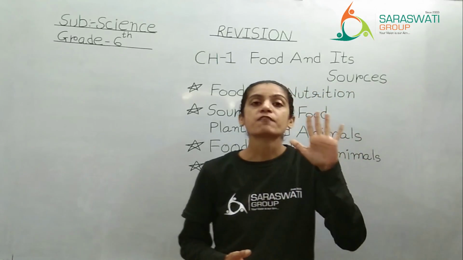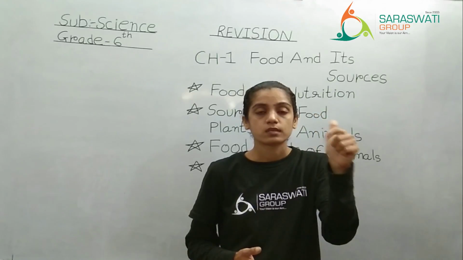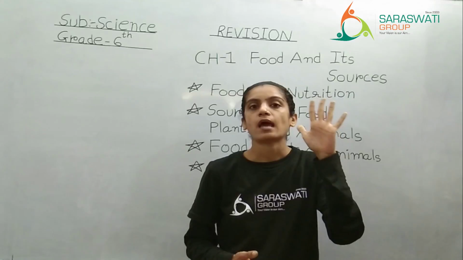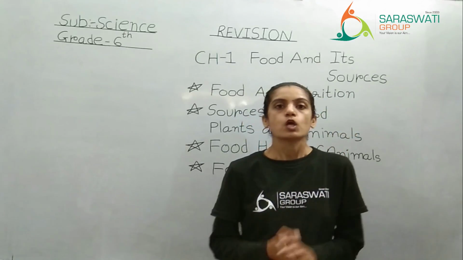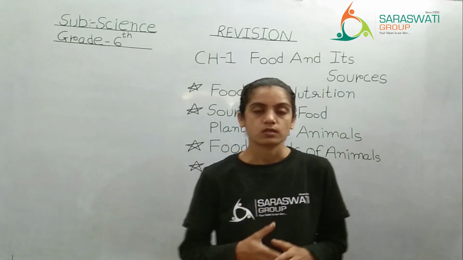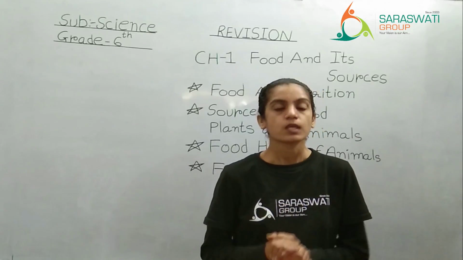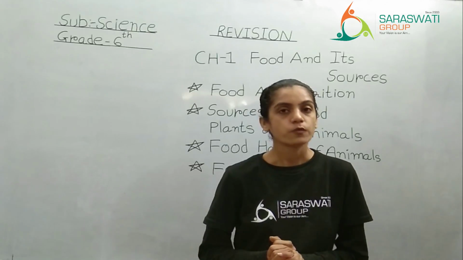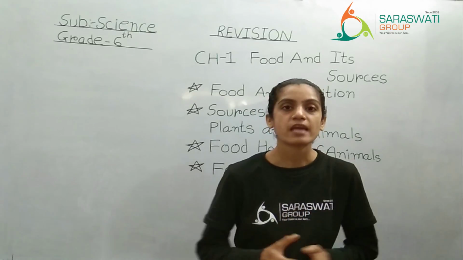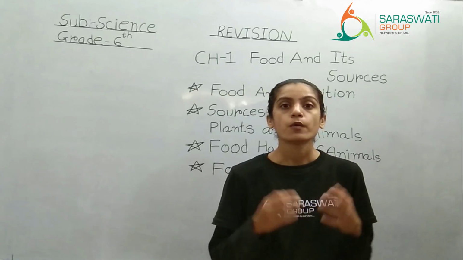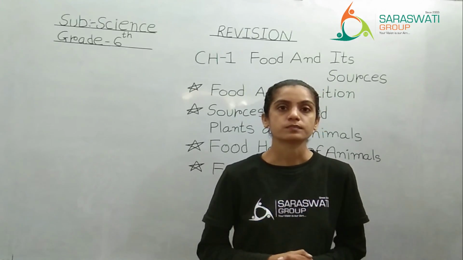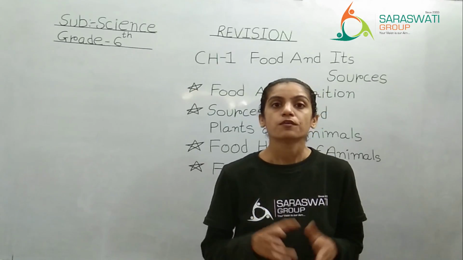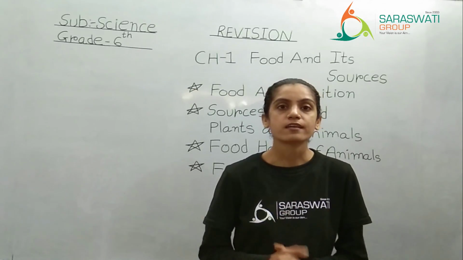Plants have 5 main parts: root, stem, leaf, flowers and fruits, right? So all these parts are edible. We are eating roots like carrot and radish, right? We are also eating stems like sugarcane, potato, ginger. We are eating leaves also like spinach, fenugreek, coriander.